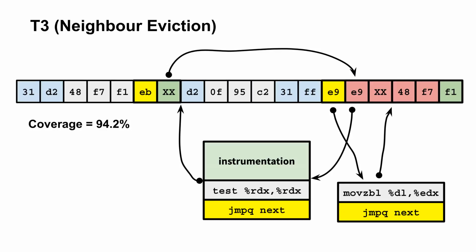This tactic also boosts coverage to over 99.9% according to our experiments, including the 6% of instructions that could not previously be patched by other tactics. The reason for the high coverage is that the T3 tactic can be applied to any neighboring instruction byte within the short jump distance of the patch location. For a typical application, this translates into around 100 different positions where the T3 tactic could be applied. This means that it is very likely that at least one of these locations can be used for the T3 tactic.